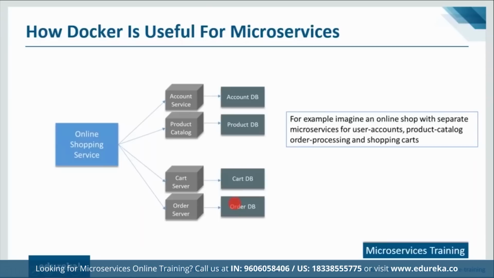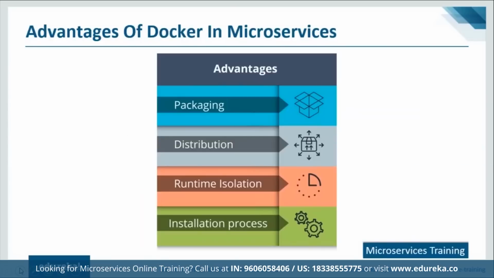All of them have their own database. So we can run all of these services on a different Docker container. I'm going to show you practically how you can do that. But first, let me quickly discuss a few advantages of Docker in microservices. What are the various advantages that we get when we run Docker with microservices?